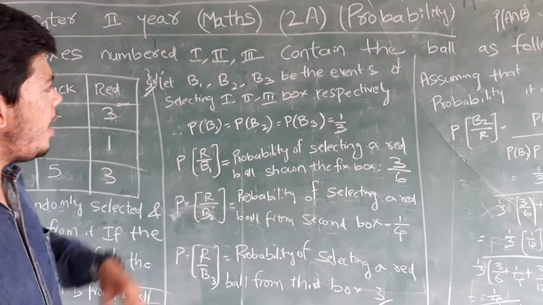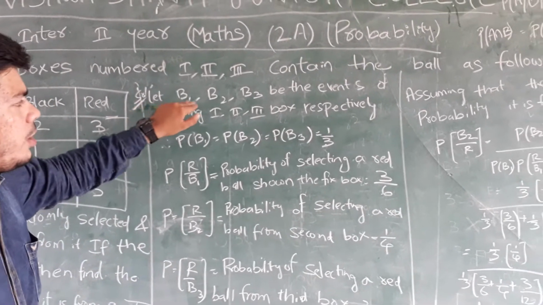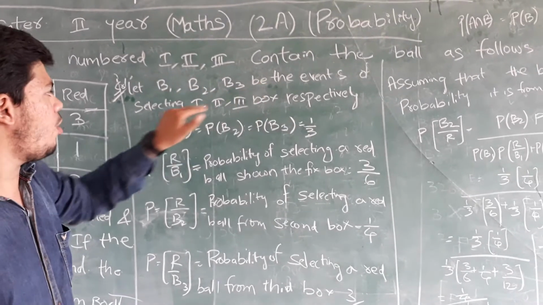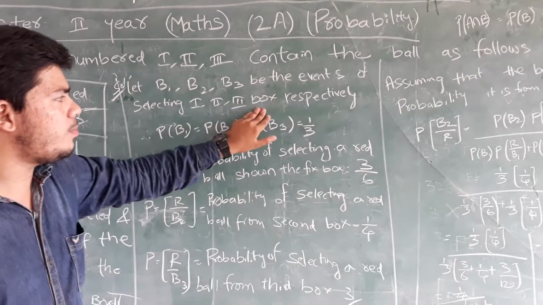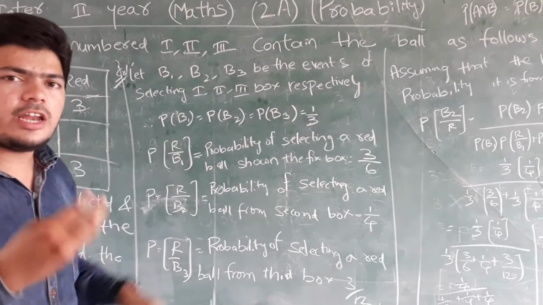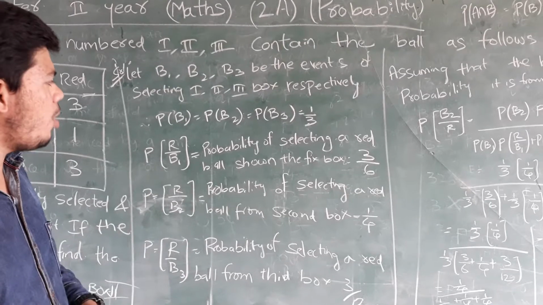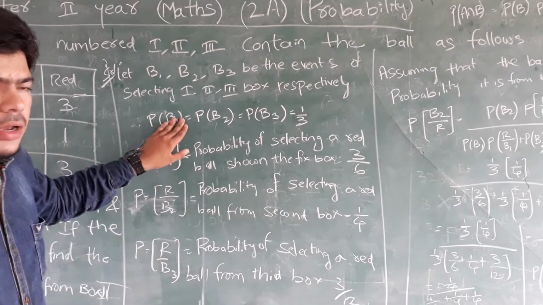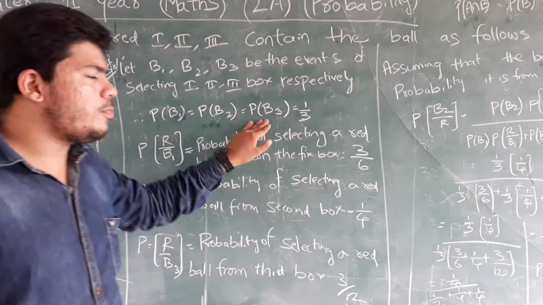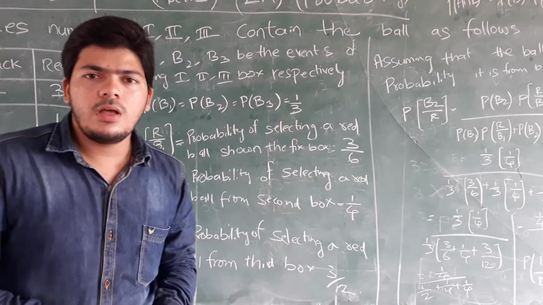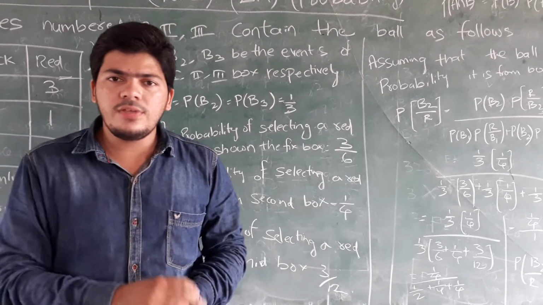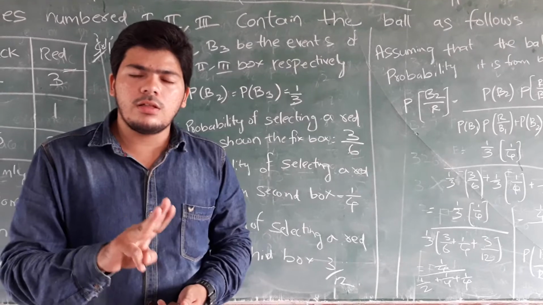Now coming to the answer. Let B1, B2, B3 be the events of selecting box 1, 2, 3 respectively. Three events are there. Probability of B1 is equal to probability of B2 is equal to probability of B3, which is 1 by 3, since three bags are there.